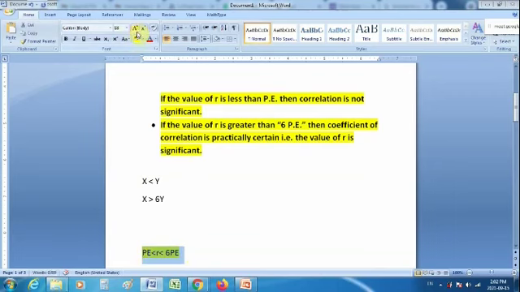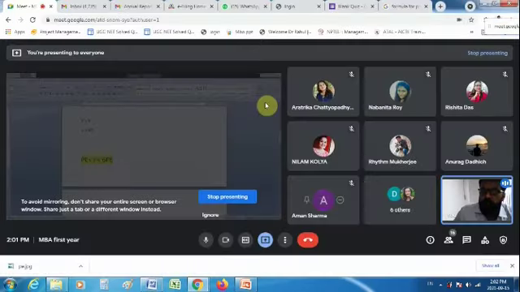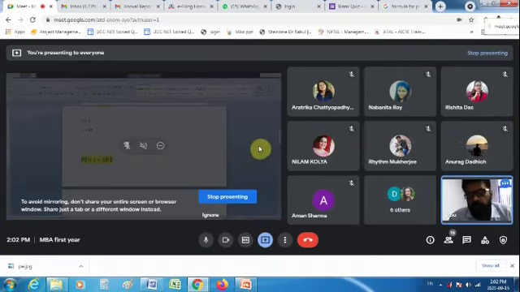Are you getting my point, Neelam? This is the situation which may arise. The first point is invalidated because R is greater than PE. But it is not actually being approved by the second point, because the second point says it should be greater than 6 PE, but R is in between these 2 points. The first point is finished, but the second point is still not agreeing with the fact.